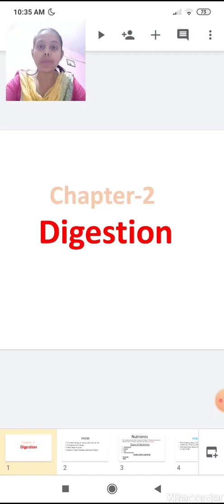Before that, children, tell me, what is digestion? Yes, breaking down of complex food into simple form is called digestion. And what is the digestive system? Yes, digestion takes place in a number of steps. There are several organs of the body which help in digestion. These organs work together, and it is called the digestive system. So let's see a picture of the digestive system and the organs.